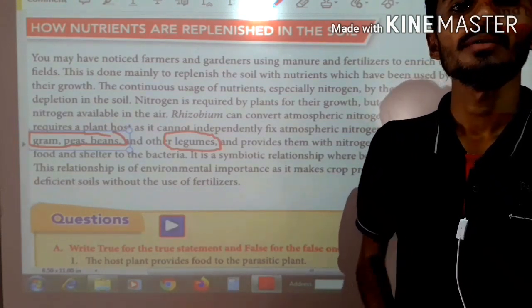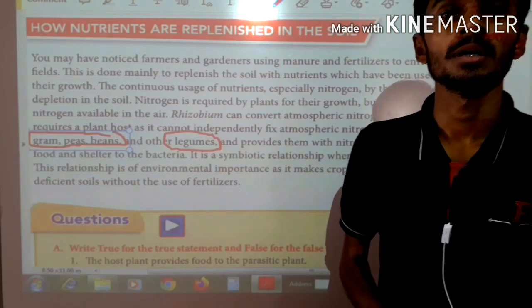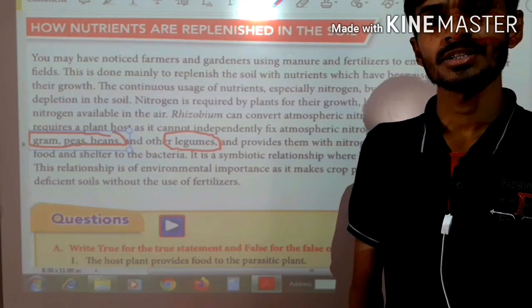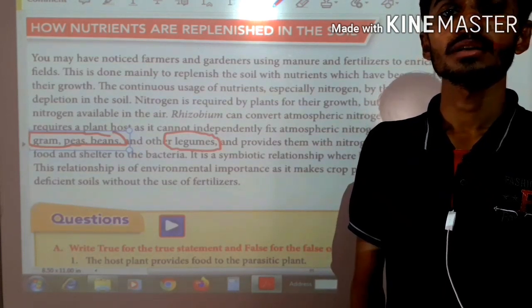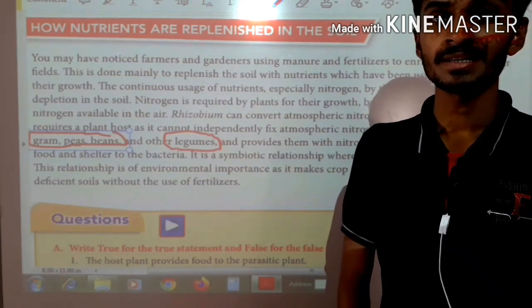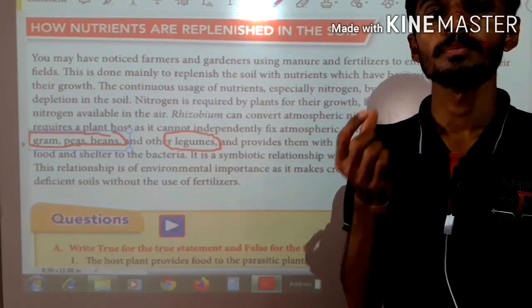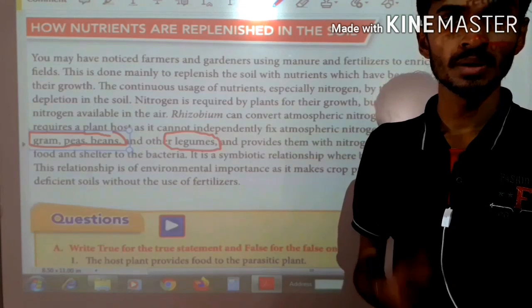Suppose this year farmers have grown cotton, that is, a cotton field, and the next year they will grow the mung bean plant. The reason is that in the root of the mung bean plant there are bacteria called rhizobium bacteria.